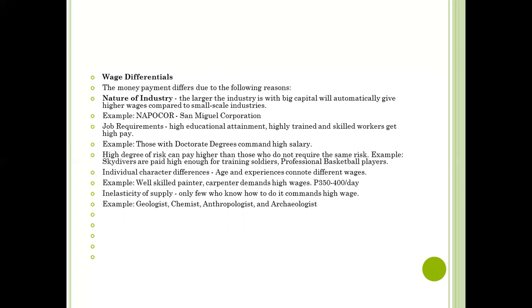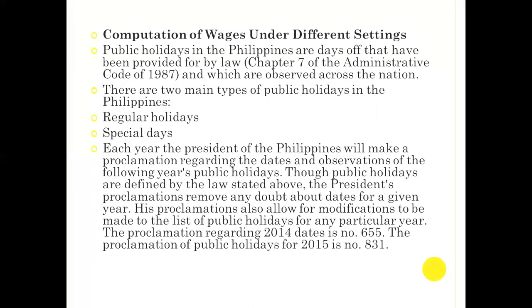Individual character differences, such as age and experience, connote different wages as well. So for example, a well-skilled painter or a carpenter demands high wages. And also in inelasticity of supply, only a few who know how to do it command high wages. So examples are geologists, chemists, anthropologists, and archaeologists. So these are the wage differentials.